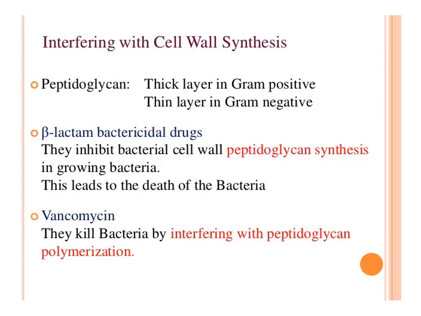The first kind of mode of action of antibiotics is interfering with cell wall synthesis. As we all know, the bacterial cell wall is made up of peptidoglycan, muramic acid and other molecules. Cell wall nature and structure mainly depend on the peptidoglycan layer. In gram-positive bacteria, peptidoglycan is tightly packed, so the gram-positive bacterial cell wall is a thick layer in nature. Whereas in gram-negative bacteria, peptidoglycan is loosely packed and its cell wall is thin.